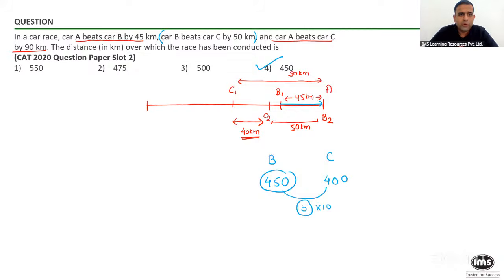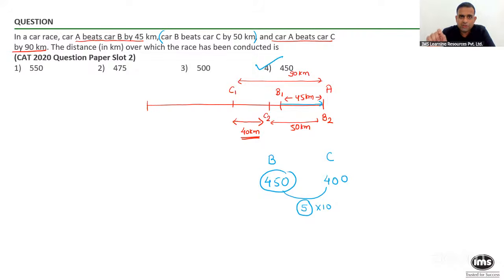So let me ask you, was this much simpler? Just ask yourself, the person B or the car B has covered how much? In the same time, how much has car C covered? And that is being done in a very simple manner without even creating any equation over here. Are we good here, people?